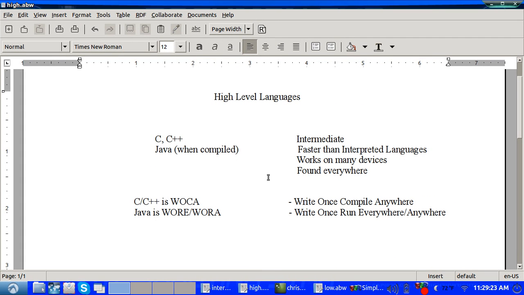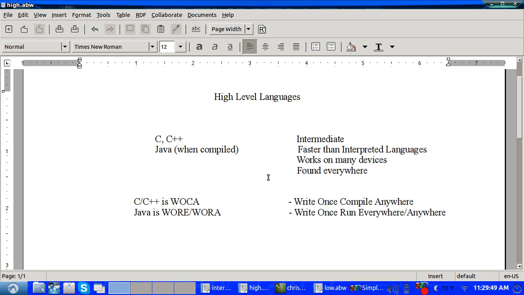The next class under interpreted languages are high-level languages. These are languages like C or C++, or even Java if it's compiled. These are intermediate to learn, but these languages are faster than interpreted languages because they are written by a compiler. A compiler, unlike an interpreter, takes the entire source code and converts it to machine code, instead of running it line by line and using bytecode.